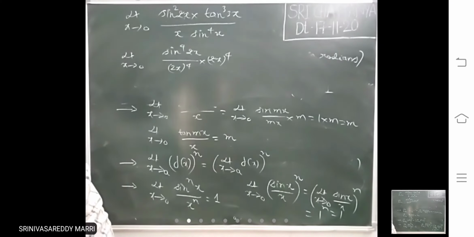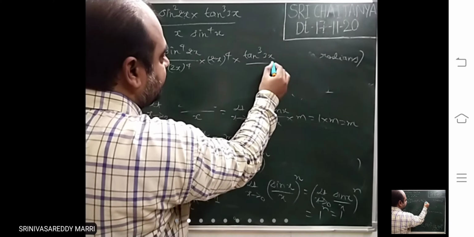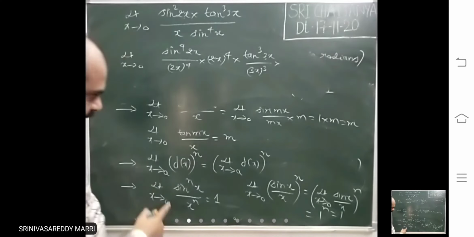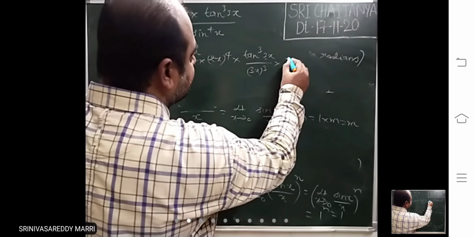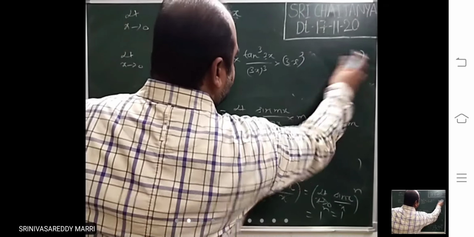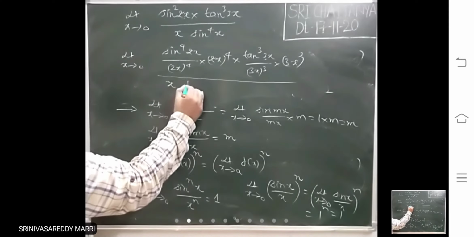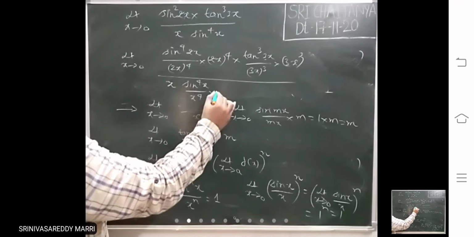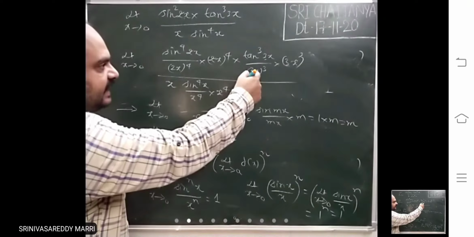Multiply and divide whatever you require into tan cube 3x. What is the angle there? 3x. What must be there for the standard limit? Same applies for tan also. Sin power n x by x power n similarly applies for tan also, into 3x whole cube. Make a habit of multiplying and dividing. So for sin power 4x, the angle is x, into x power 4 over. So this is standard limit 1.